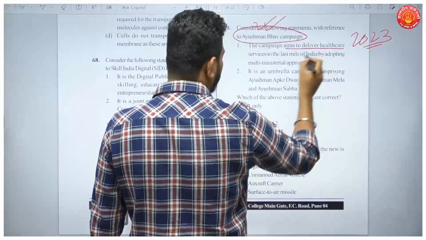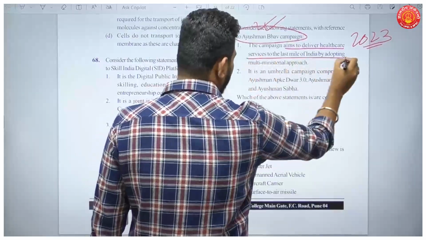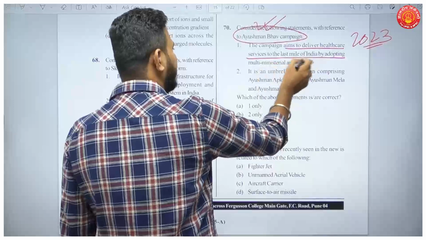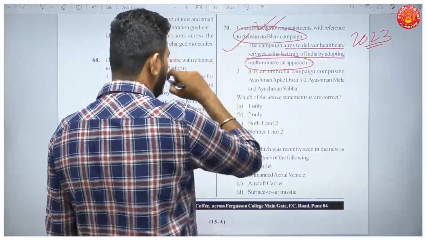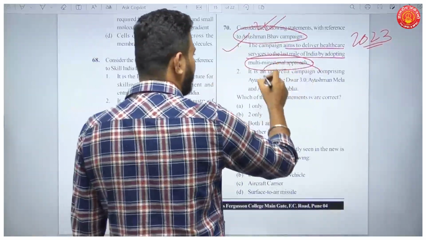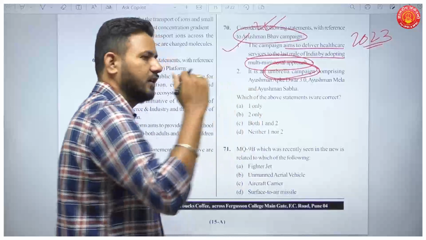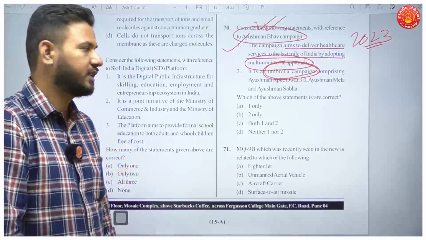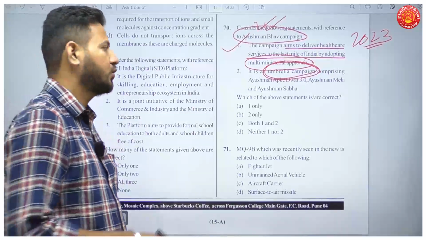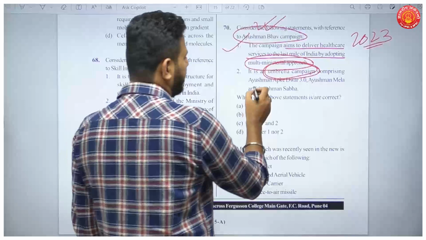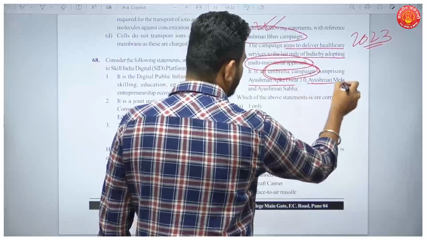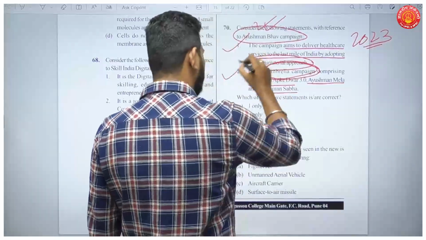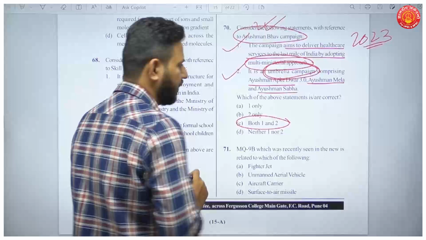The campaign aims to deliver healthcare services to the last mile of India by adopting multi-ministerial approach. This is true. It is an umbrella campaign, like I said. It brings under it all the health related schemes for better implementation. So it is an umbrella scheme comprising Ayushman Aapke Dwar, Ayushman Mela and Ayushman Sabha. Both the statements here are correct.